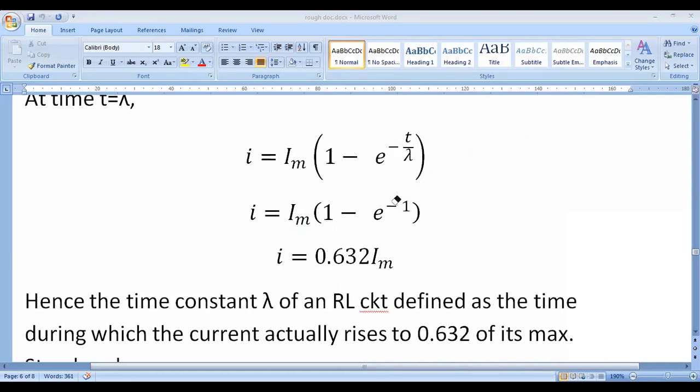So this is the current when time t is equal to lambda, that is one time constant. This is the current value. Similarly, at any time we can find out the current through the inductor circuit.